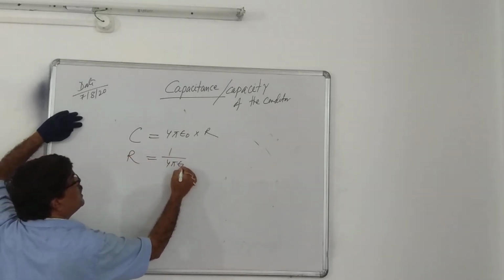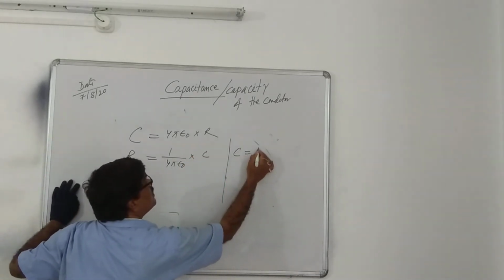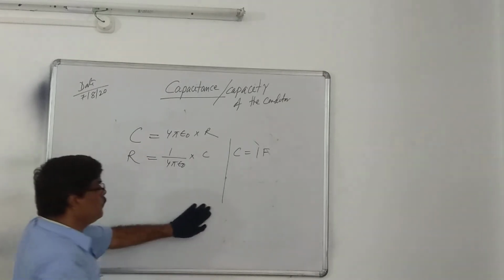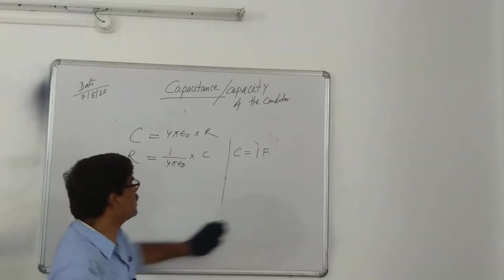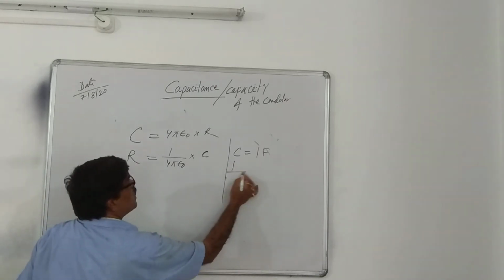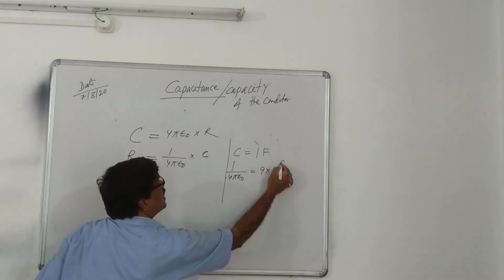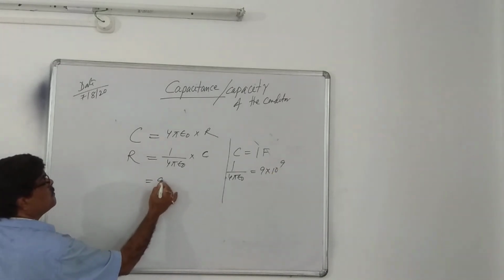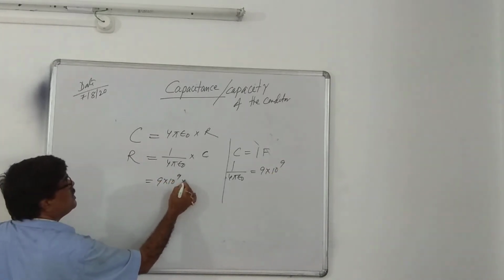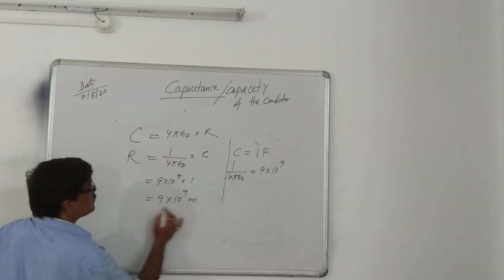R equals C by 4 pi epsilon naught, that is 1 by 4 pi epsilon naught into C. If you consider the spherical conductor having capacity 1 farad, and what is the value of 1 by 4 pi epsilon naught? You know, 9 into 10 to the power 9. So what is the result? 9 into 10 to the power 9 into 1, that is 9 into 10 to the power 9 meter.